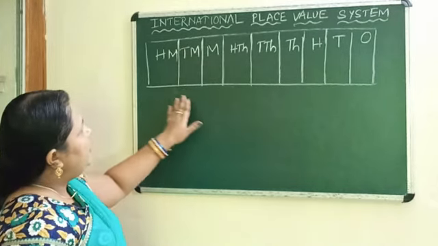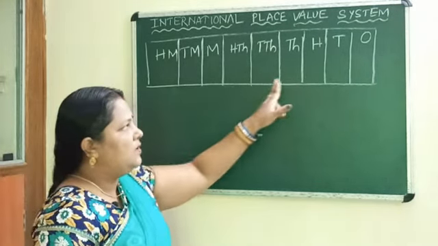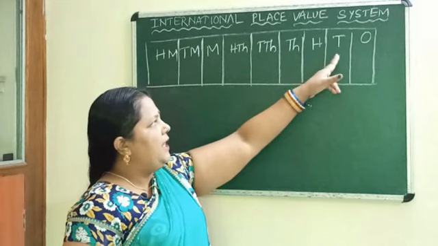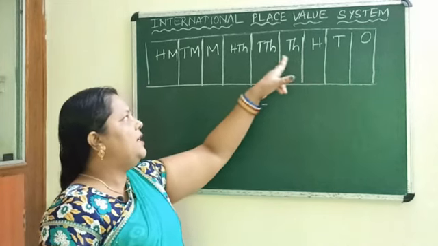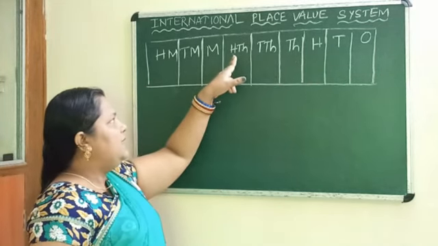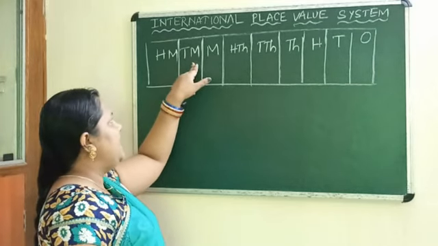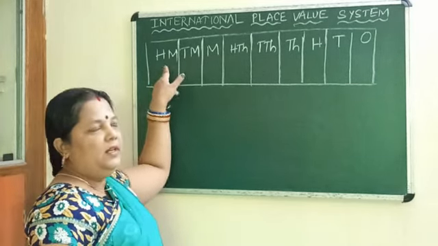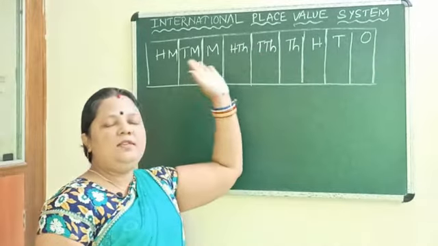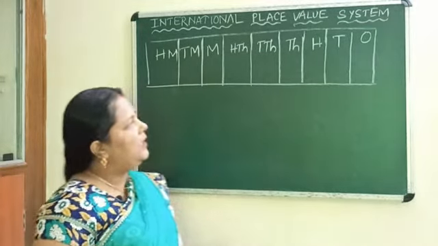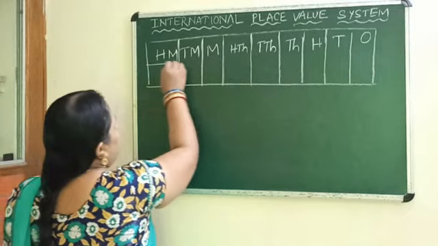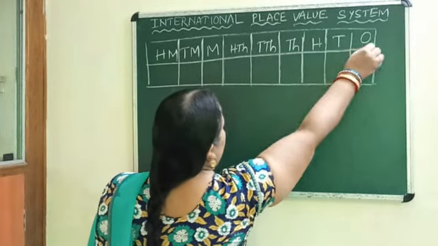See, on the board I have written some place values. This is ones, tens, 100, 1000, 10,000, 100,000, million, 10 million, 100 million. I have written all these place values in short form. So these are the place values.